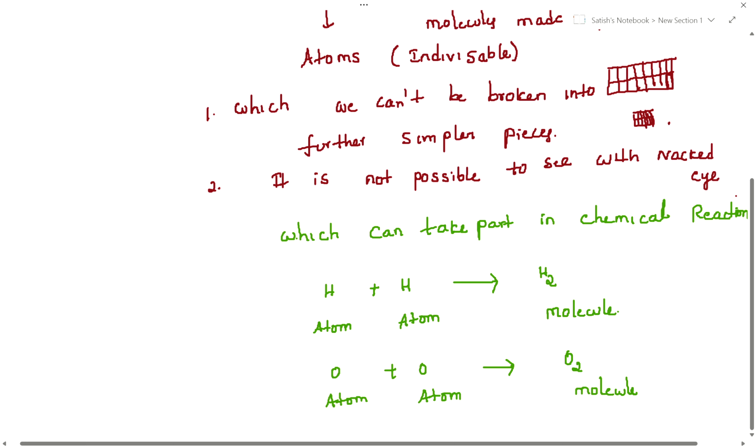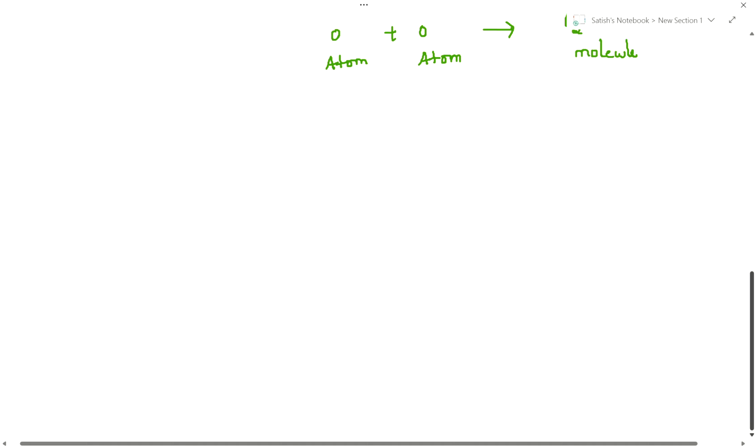What is the molecule definition? Let me write here molecule definition also. Molecule. What is molecule?